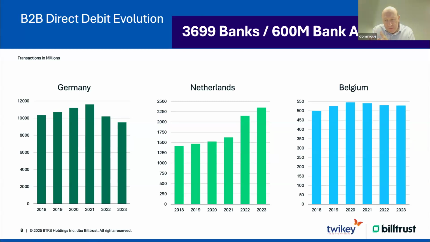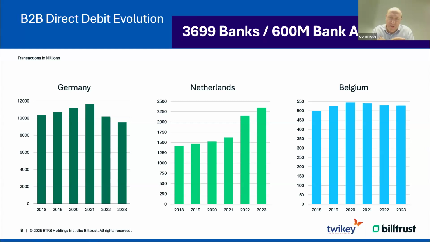Now, what's typical about a direct debit is you have really a lot of reach in the direct debit context. There are 3,699 banks. The last time I looked, 2 days ago, it was 3,699 banks that are reachable.